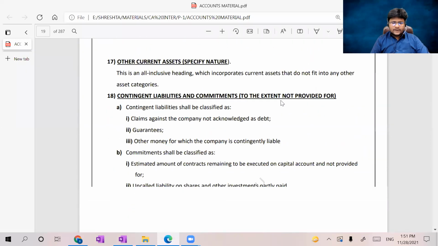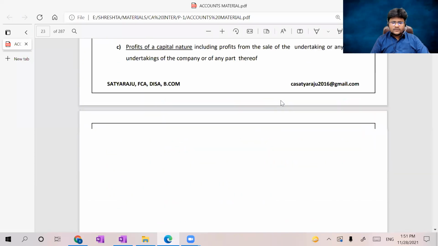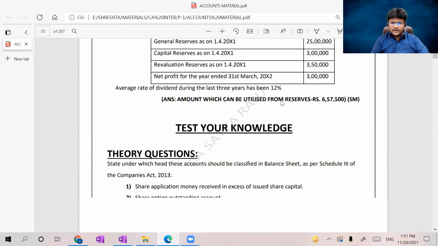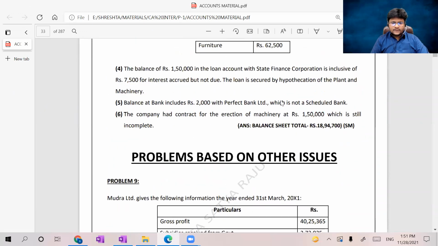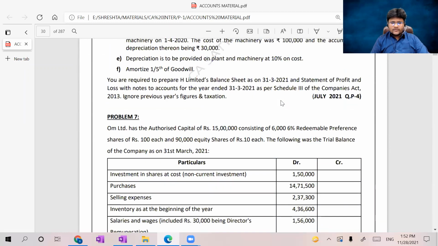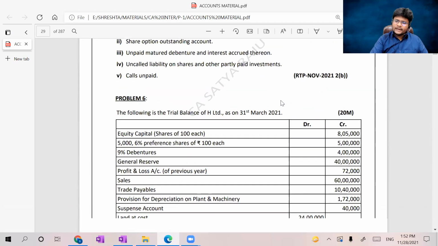At the end of the respective chapter, the problems are completely given. Just for one chapter, I will show here. At the end of the chapter, problems based on various issues are clearly given.